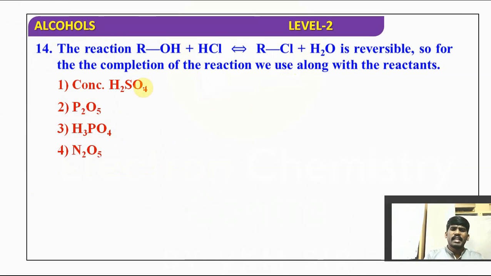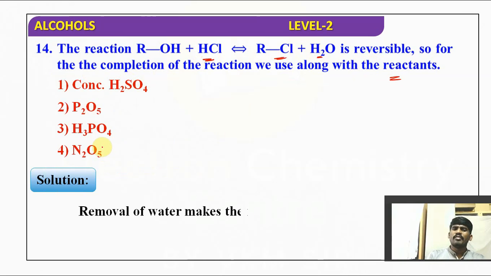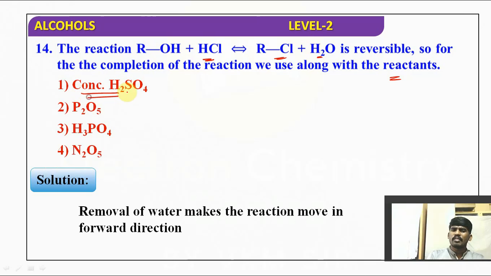The reaction ROH plus HCl reversible with RCl plus H2O. For the completion of the reaction, we use something along with the reactants. So which one can we use along with these reactants? To make it complete, we have to use concentrated sulfuric acid. Why? Because concentrated sulfuric acid can remove the water.